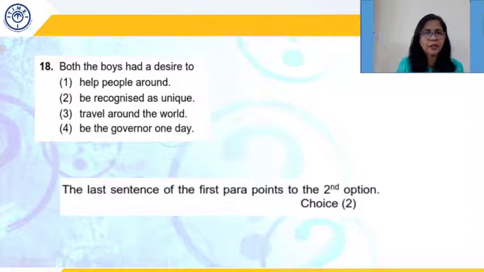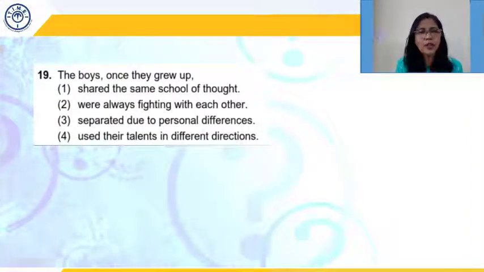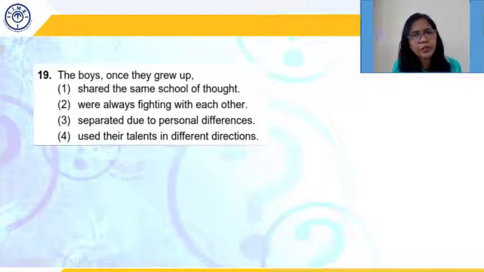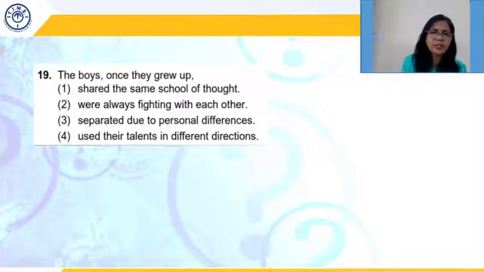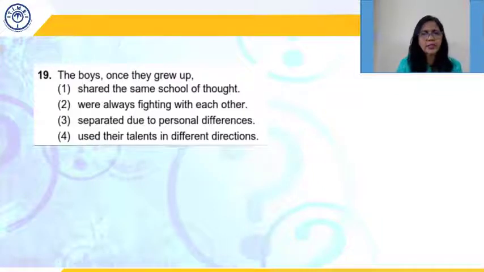So the correct answer would be option 2. The boys, once they grew up, shared the same school of thought, were always fighting with each other, separated due to personal differences. So 2 and 3 are quite similar, both ruled out. Used their talents in different directions. So they used their talents. It's written over there that they grew differently.